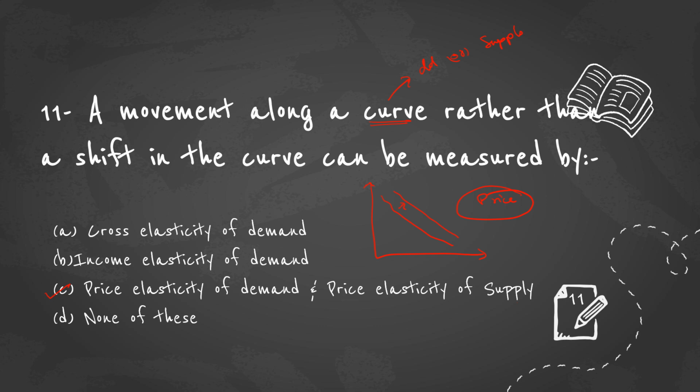Why not income elasticity and cross elasticity? Because income is a factor responsible for the shift in the demand curve, and cross elasticity is similar. Cross elasticity deals with substitute and complementary goods, so the prices of those goods are also reasons for the shift in demand. So the only factor responsible for the movement along the curve is price. Therefore, C is the correct option.